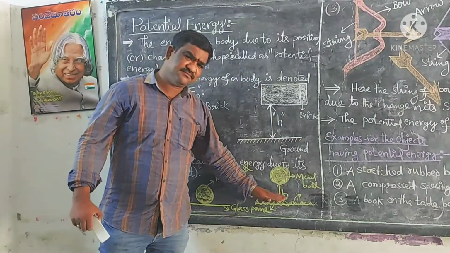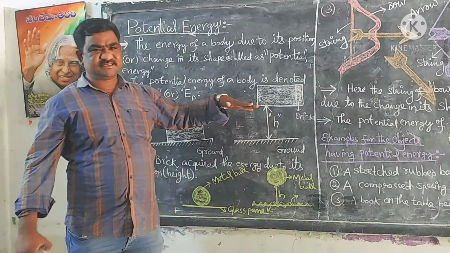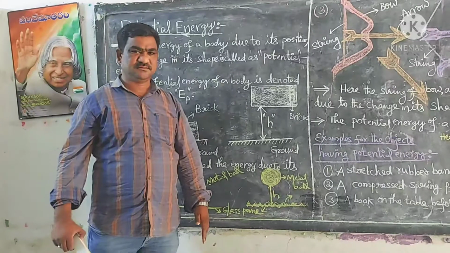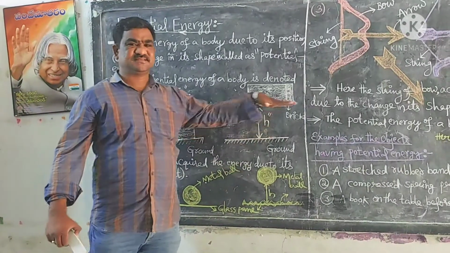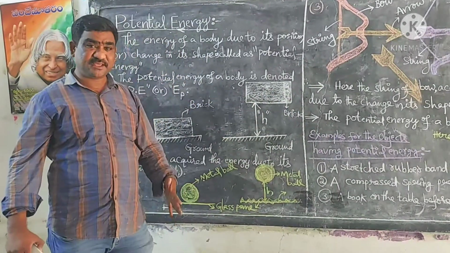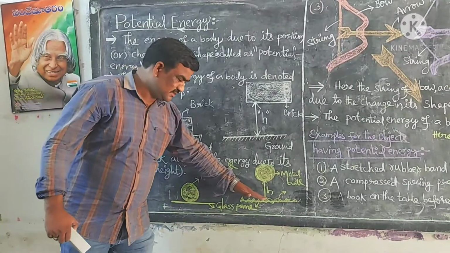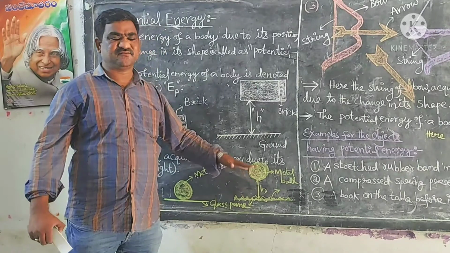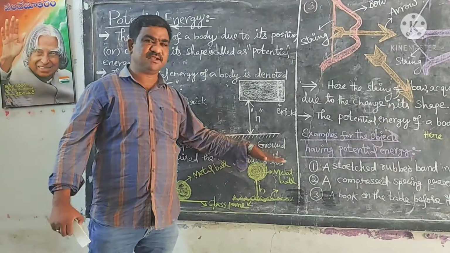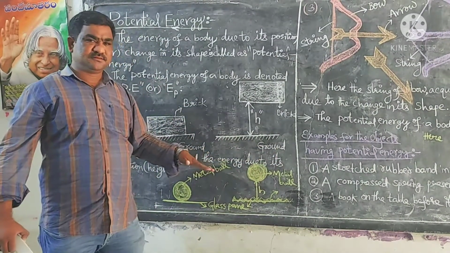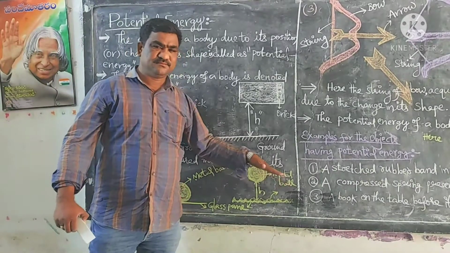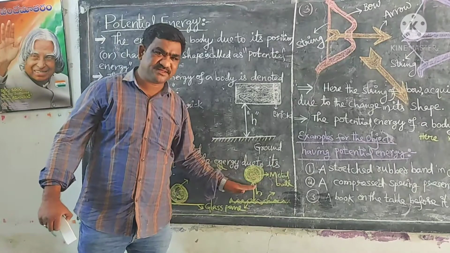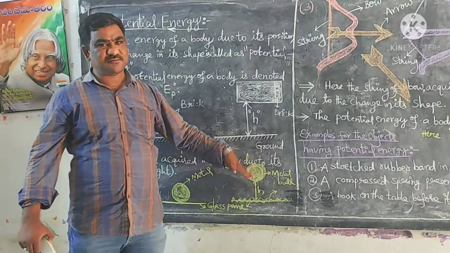But when the same metal ball is raised to a certain height from the ground, it possesses energy. Why? Because you have to apply some force to raise the metal ball. That means you have done some work. That work is stored up in the ball in the form of energy.